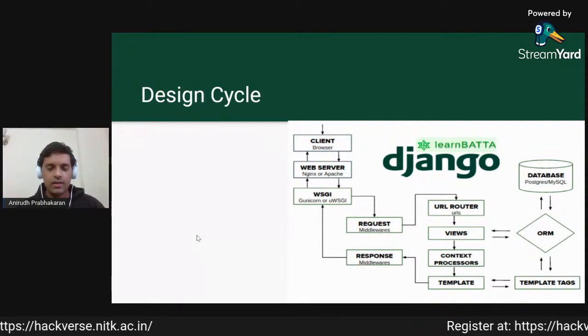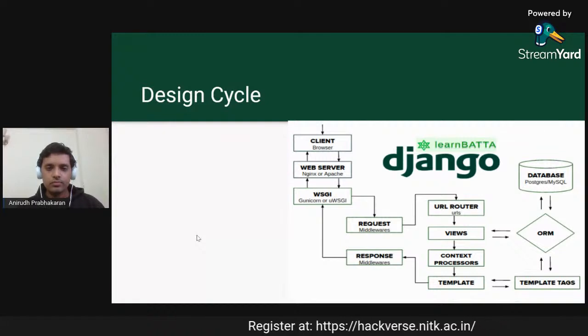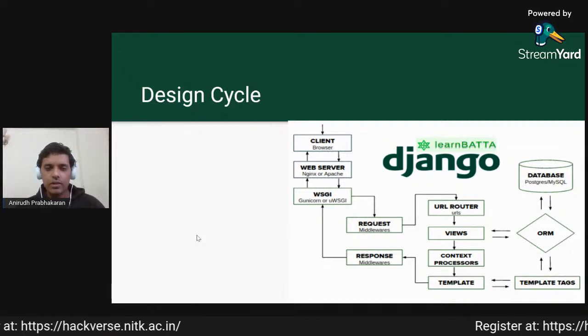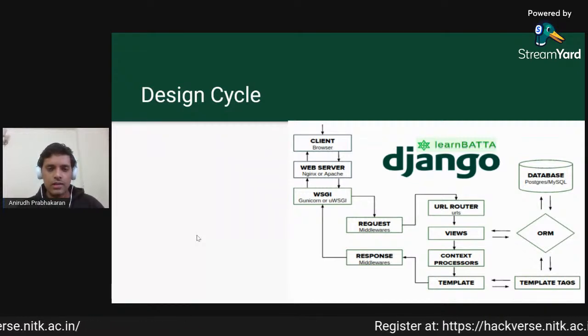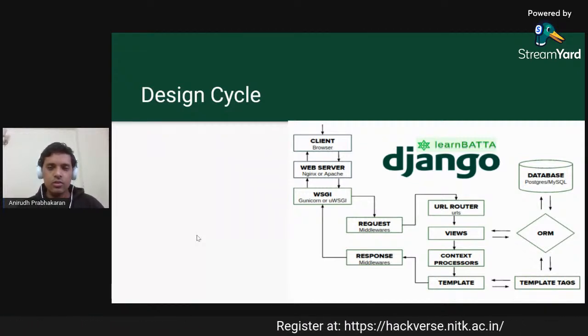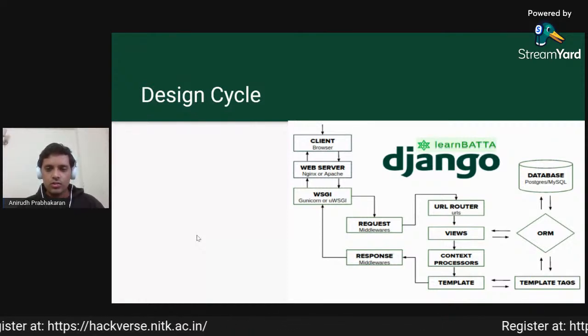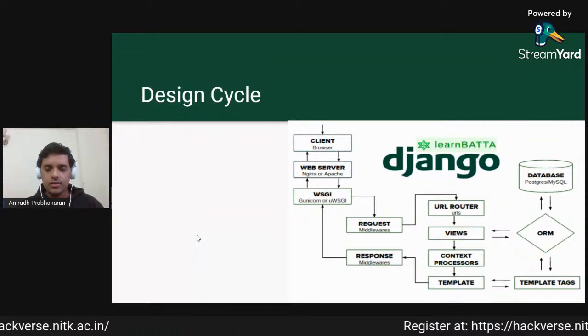We see that as a client, we will make a request to the server. This diagram is actually for an application which is in production, so it also has an Nginx or an Apache server, but we will not be building something that sophisticated. But the core concepts of the request response cycle are the same.